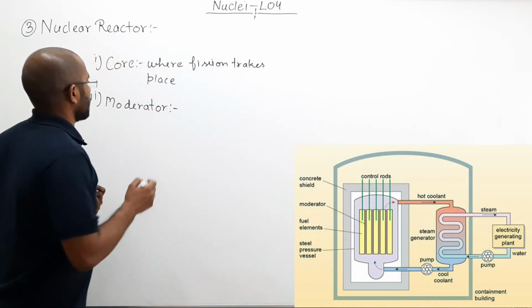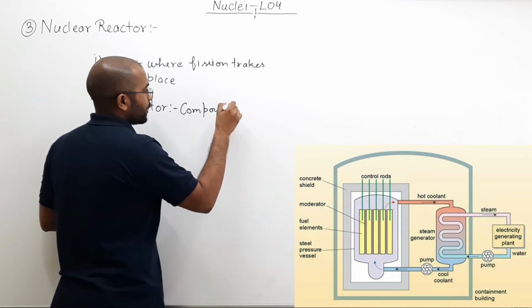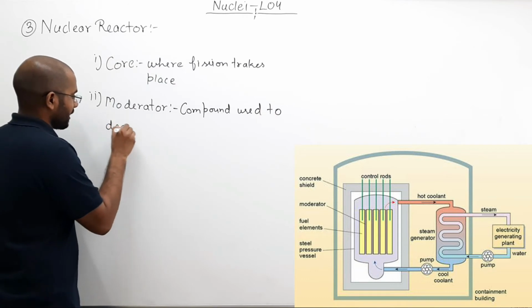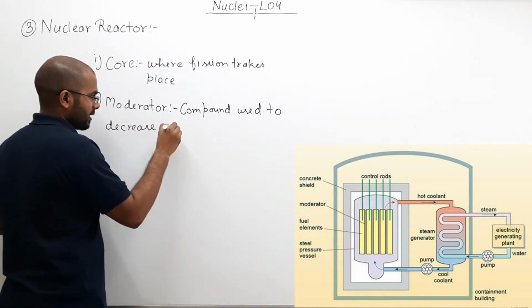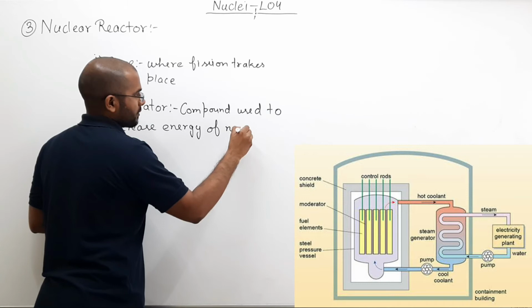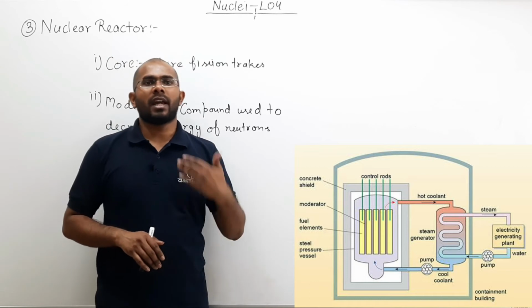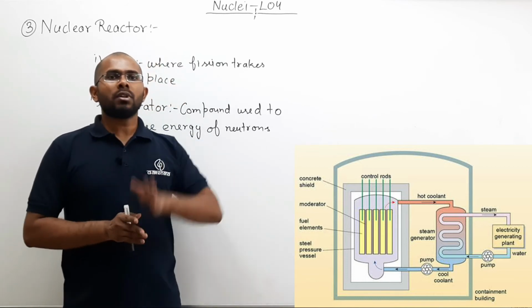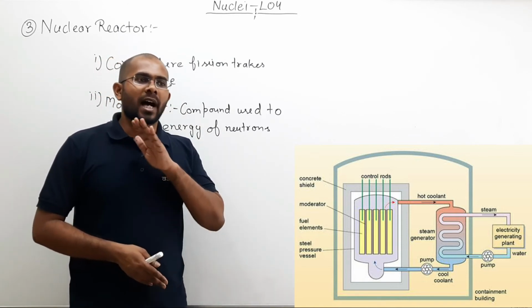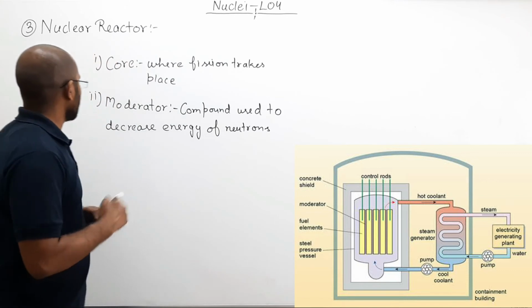So what is the moderator? The moderator is the compound used to decrease the energy of neutrons. So the moderator is nothing but water, heavy water, or carbon, and it is used to decrease the energy of high energy neutrons. Why are we decreasing the energy? Because high energy neutrons cannot further initiate a nuclear chain reaction. So that is your moderator.